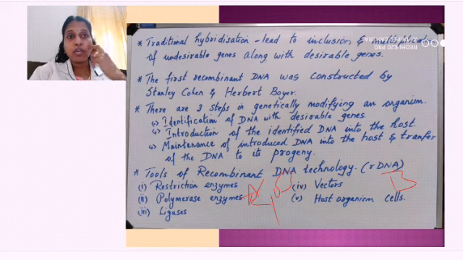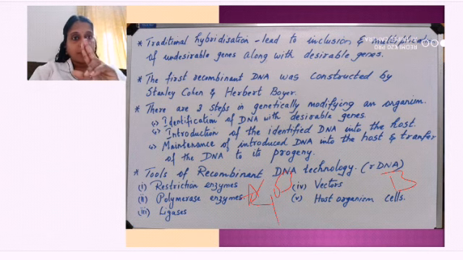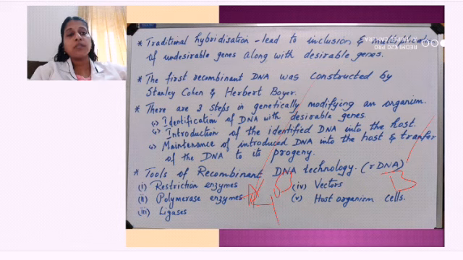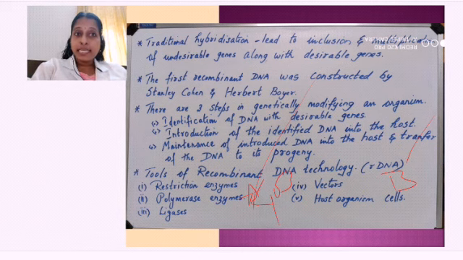We have discussed hybridization already. So plant A and plant B, one is high yielding, another one is disease resistant. Now what am I going to do? I am going to cross them. Pollen grains from B are collected and dusted over the stigma of A. Now what will happen? The pollen grain will go and fuse, and a new plant will be formed which will have both high yielding as well as disease resistance.